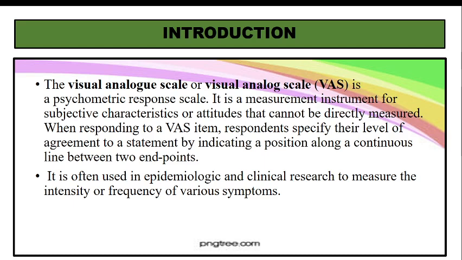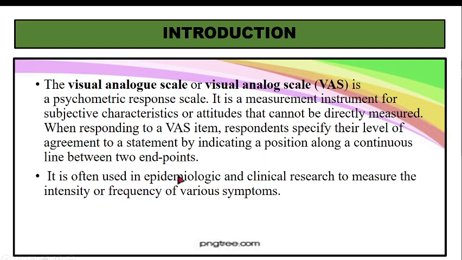He is experiencing the pain, and that person, when responding to a VAS item, the respondent specifies the level of agreement to a statement by indicating a position along a continuous line between two endpoints. In my first slide you saw that you have two endpoints and a continuous line between those two points, and wherever the person has the subjective feeling, the person will point out, and this pointing out is done by using a cross mark, okay.